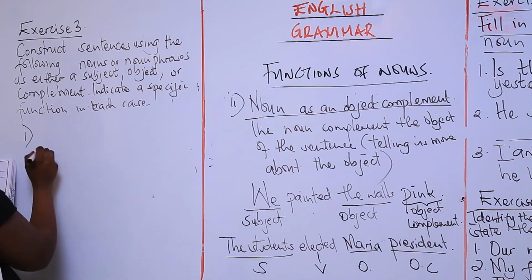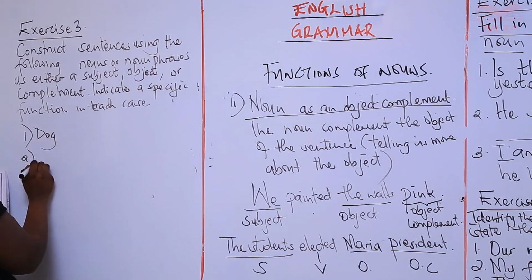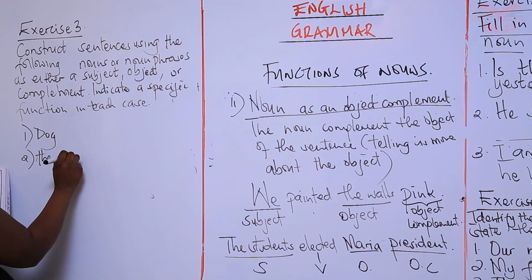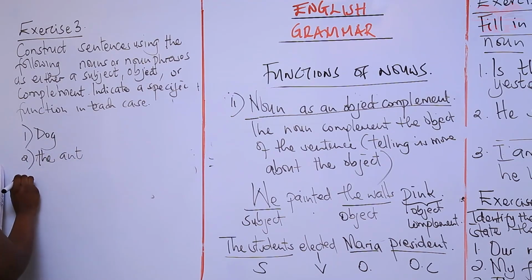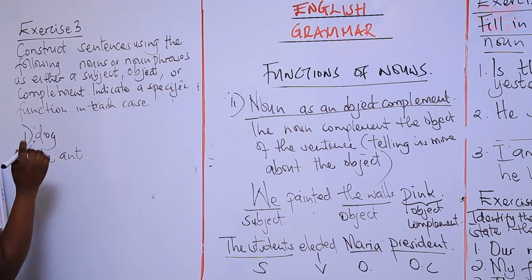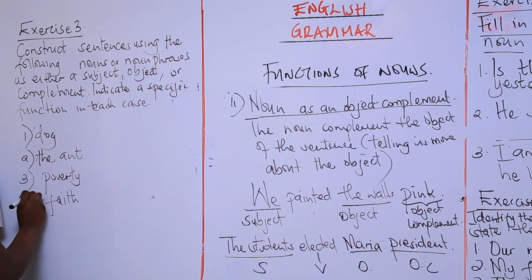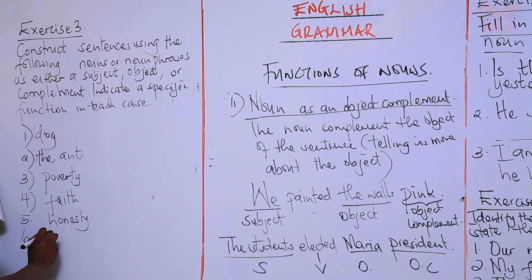Okay, so I'm going to give you a few nouns here. We have dog, we have the ant. Don't worry, okay, I'm using a small letter so that if you want to use it wherever, you will choose. Okay, poverty, faith, honesty, the man.